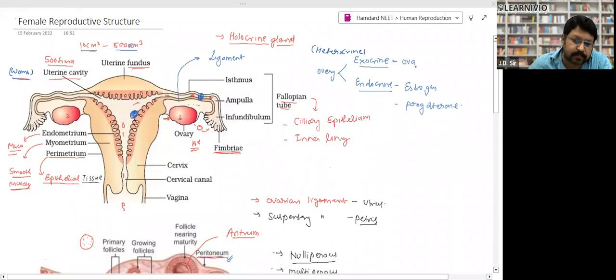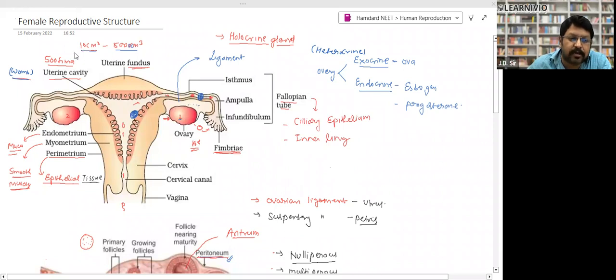Again, the ovary is a type of heterocrine gland.